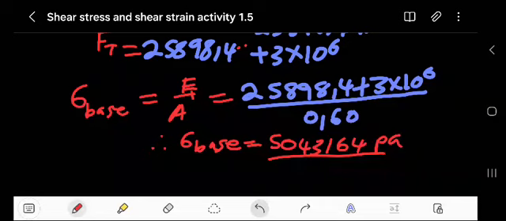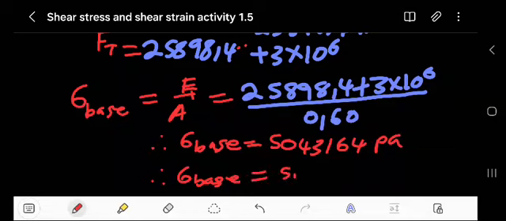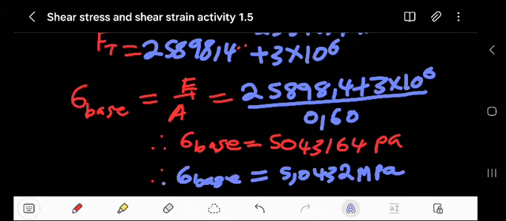You are supposed to know that from N4, guys. It's 5.043 there. If you round it off, it will be like this, in megapascal. Or you can end it here and say megapascal, or you can continue. It's up to you. So this is what we have so far.